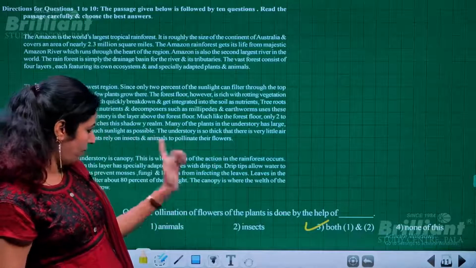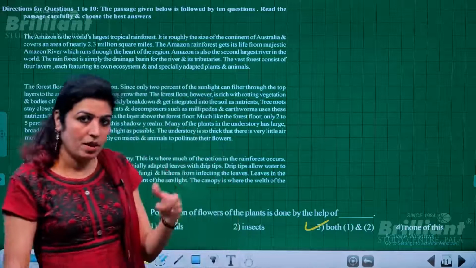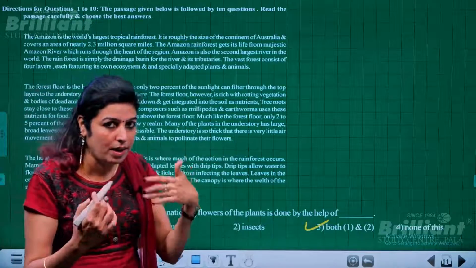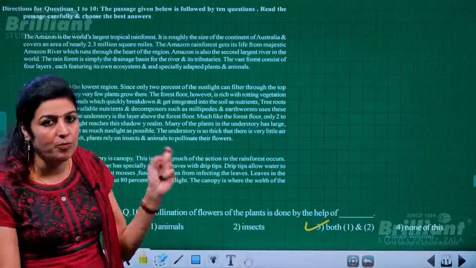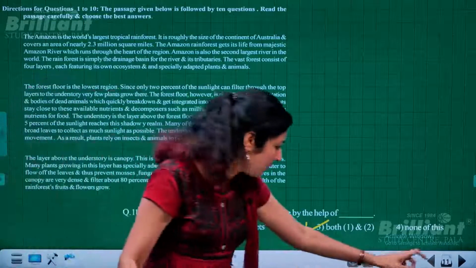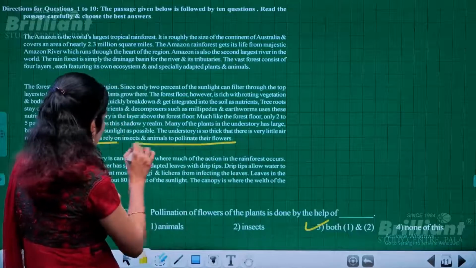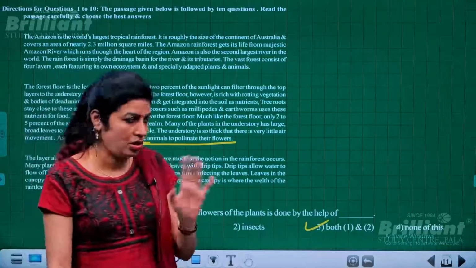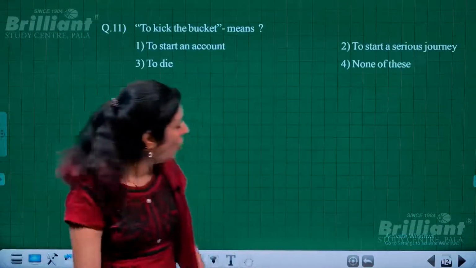So just that last question, you had a little bit of trouble finding the answer. Why? Because of course you, like myself also, searched for the word pollination, but it actually is given in the verb form, pollinate. Okay. Anyways, it is given clearly in the passage. There is no such indirect question. So that passage is over.